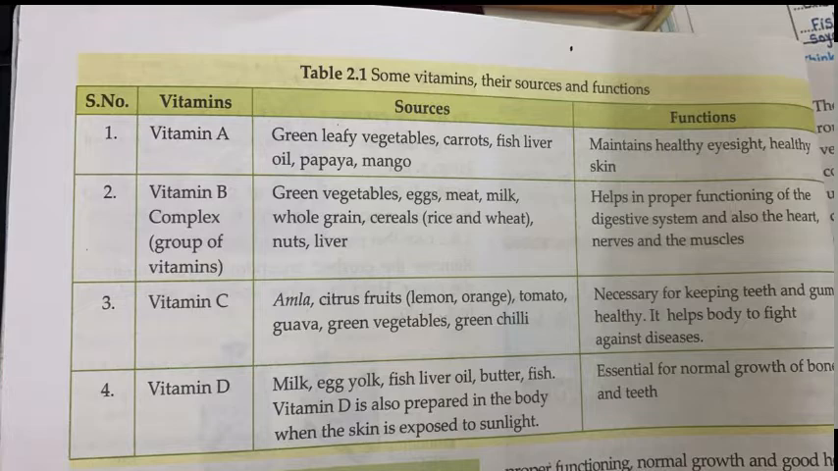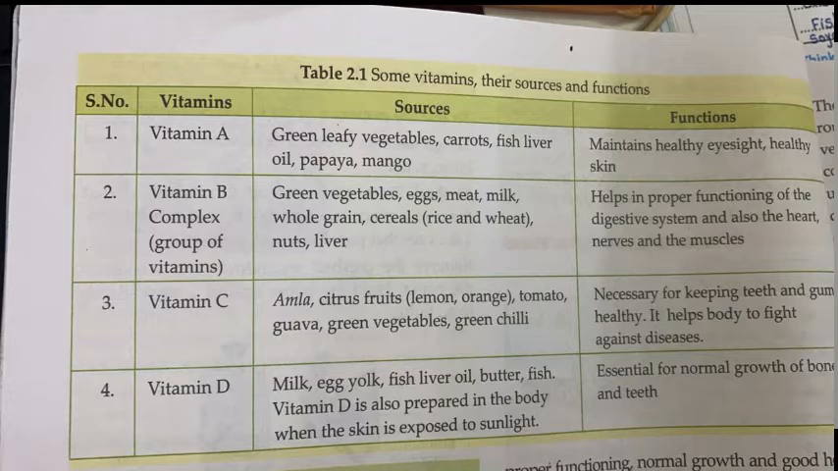Vitamin B is also called vitamin B complex. Which are the sources of vitamin B? From where do we get it? From green leafy vegetables, eggs, meat, milk, whole grain cereal, rice, wheat, nuts. And what is the function of vitamin B? It helps in the proper functioning of the digestive system and also the heart, nervous system and muscles.